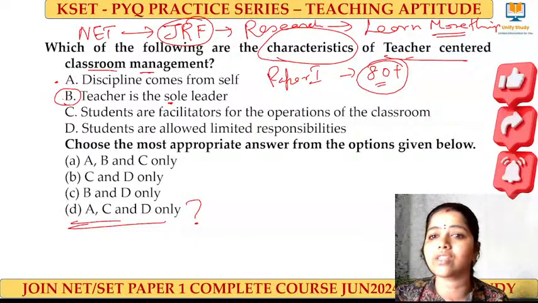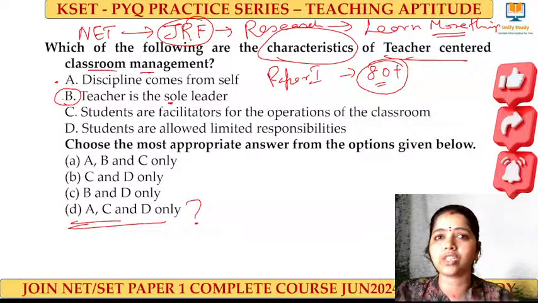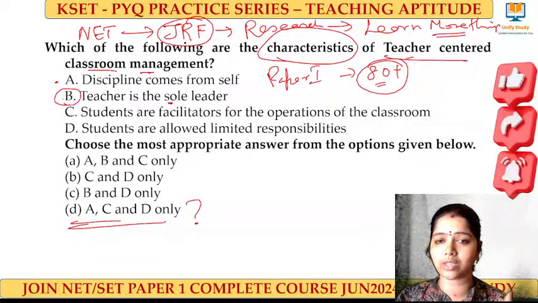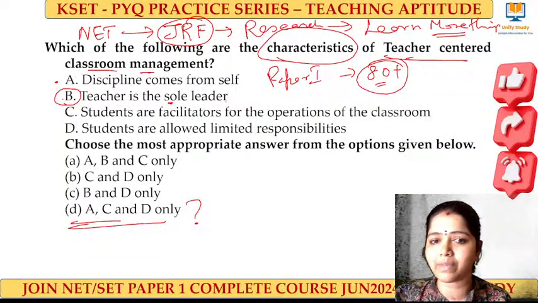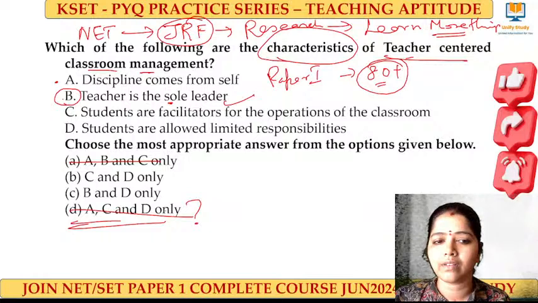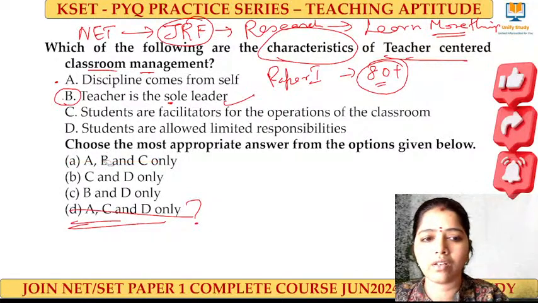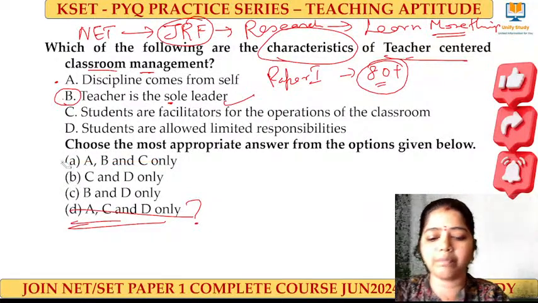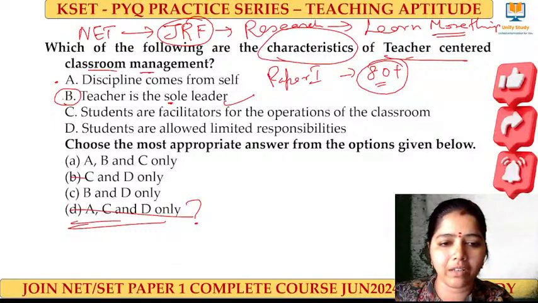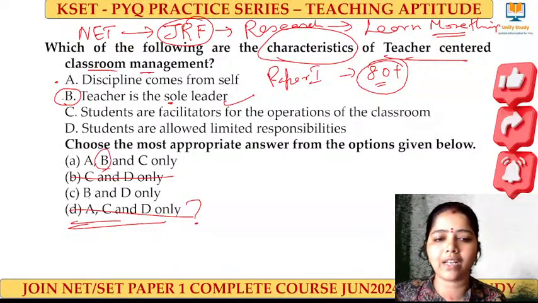That is the characteristic of a teacher-centered classroom. Imagine there is a classroom. The teacher has the main role. Then the teacher will be the sole leader, right? So option B will be definitely there. So you can eliminate option A and D. Sorry, you can eliminate option A and C, because B definitely has to be there.